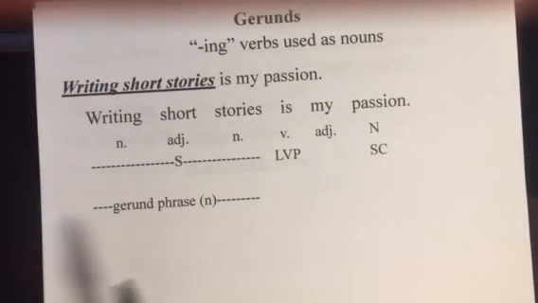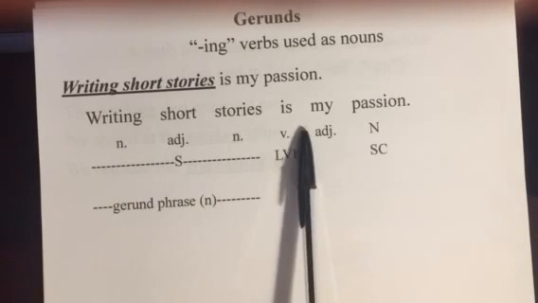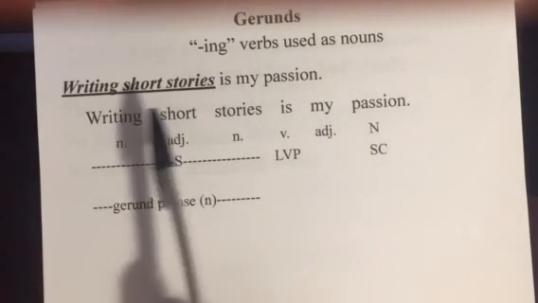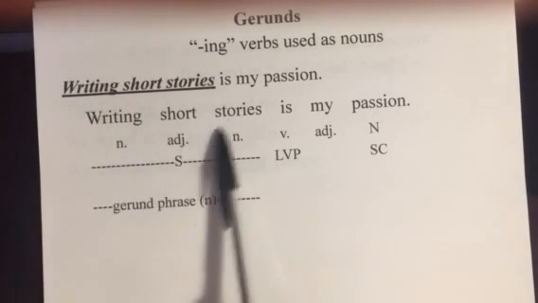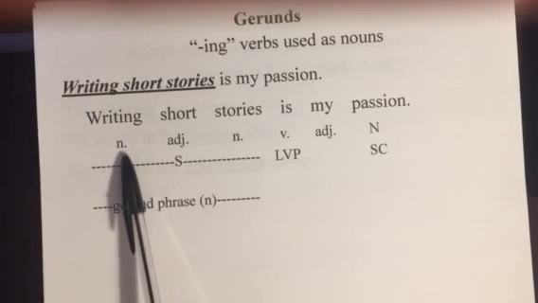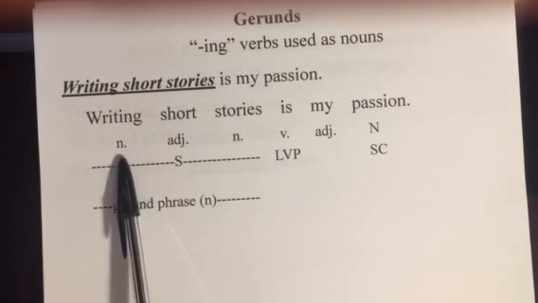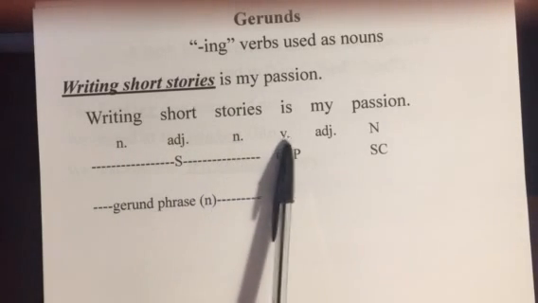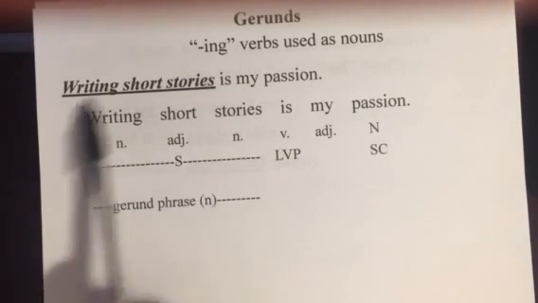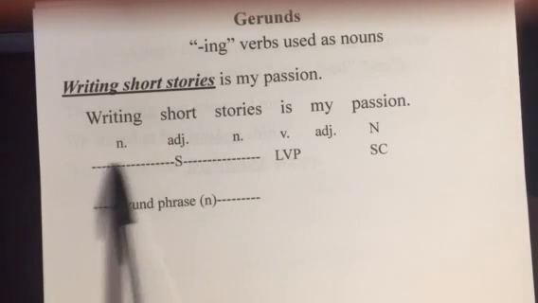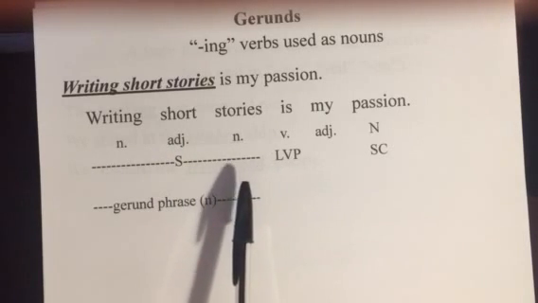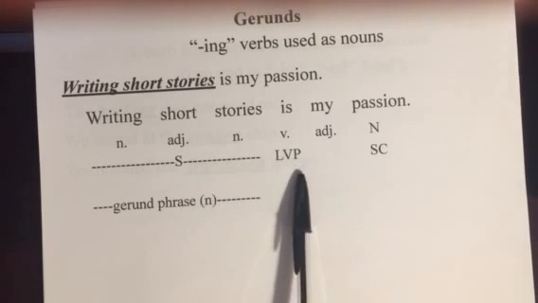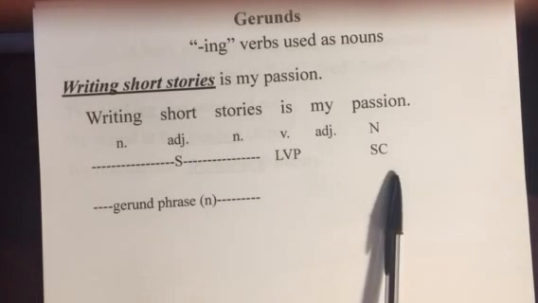a verbal phrase. So same sentence structure, writing short stories is my passion. It's words all together working like a noun. So writing, as we said, in this sentence, it's a noun. Short is an adjective, stories is a noun, is my passion. But this whole thing in level 2 is labeled as the subject of the sentence. This whole thing, writing short stories is the subject. What about it? It is subject complement.